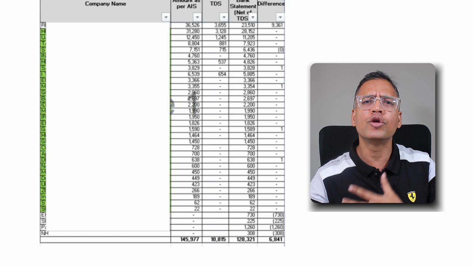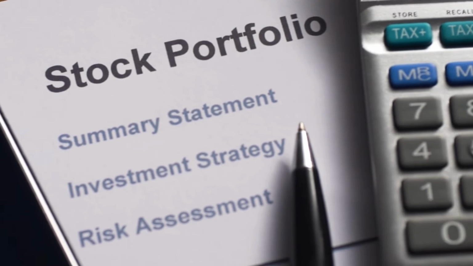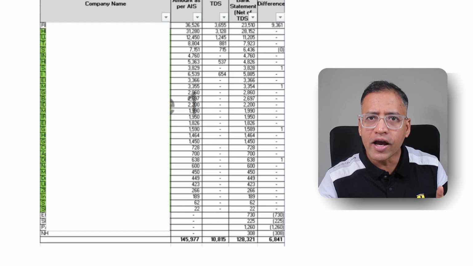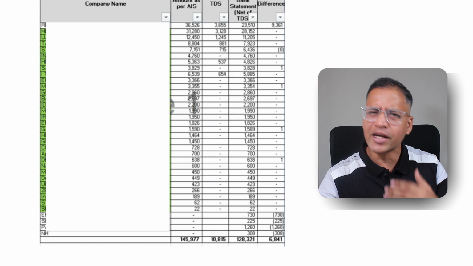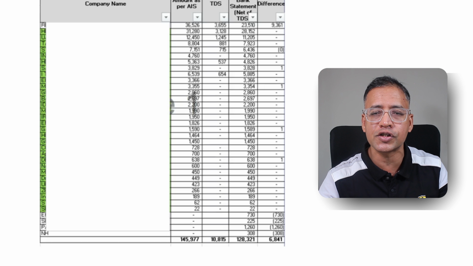Now I know this is not a huge dividend income in a year, but I consciously chose not to build a dividend portfolio because I did not need a cash flow coming my way. But if you want regular cash coming your way, you can build a dividend stock portfolio. By the way, I've hidden the names of these stocks here because I really do not want you to get influenced by what stocks I am holding. That is not the intention here. The intention here is to teach you and give you a live example of people generating dividend. This is my example, 1,45,000 rupees last year.